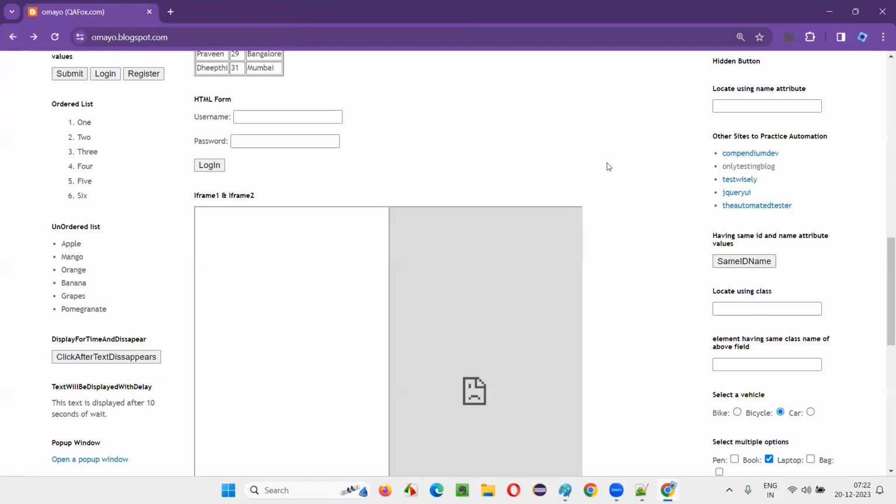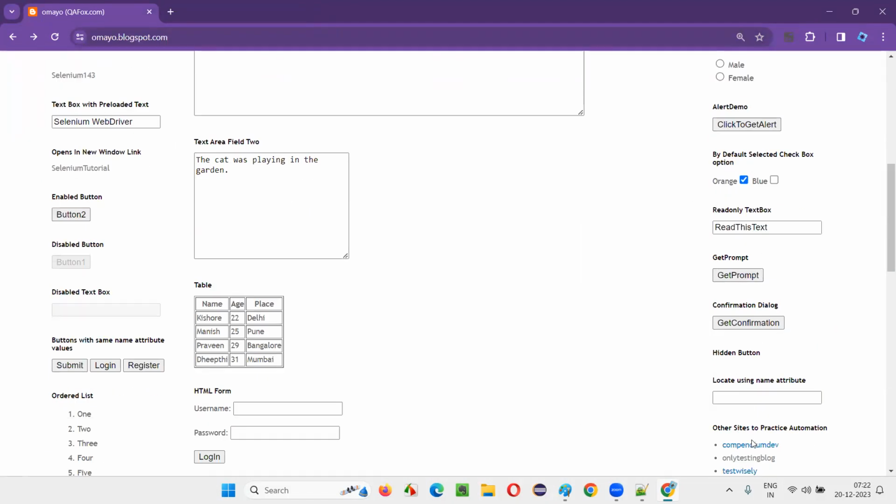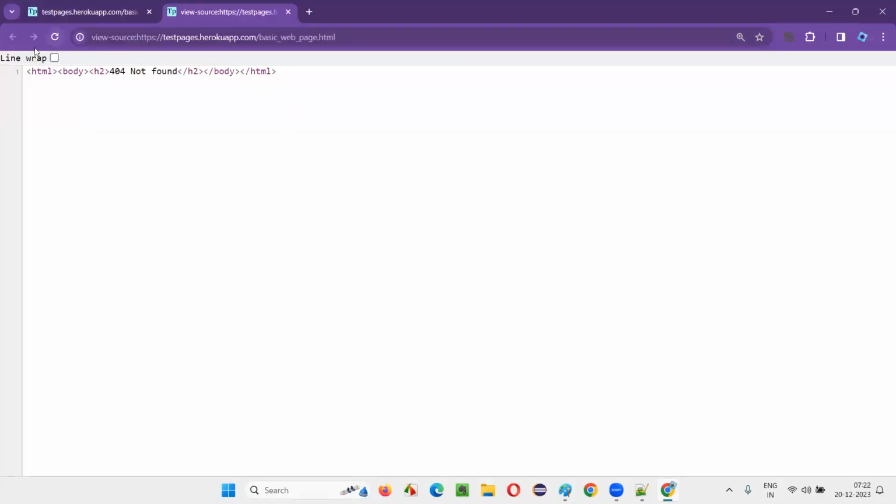Apart from that, I'll take you to another web page. You can see this is also a web page, right? omai.blogspot.com is also a web page. So for this particular web page, only a little HTML code was there. When I see view page source, very little HTML code is there. HTML starting tag, HTML ending tag, and under that the body tag is there. The body tag is ending here. H2 is there, and 404 not found is there.